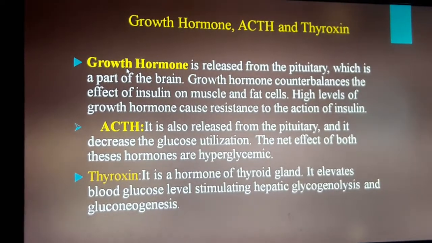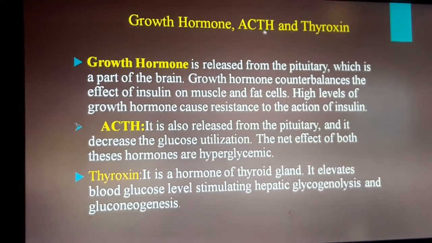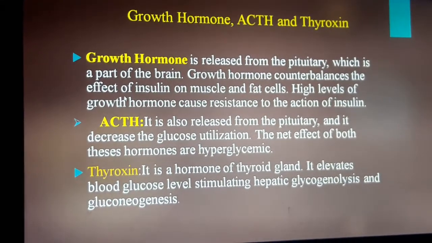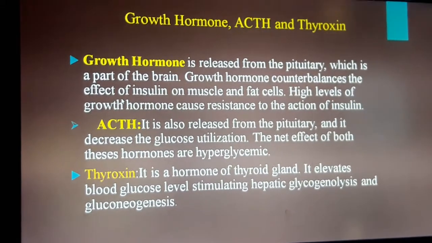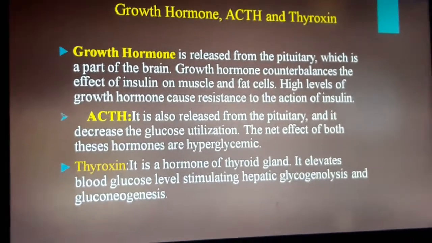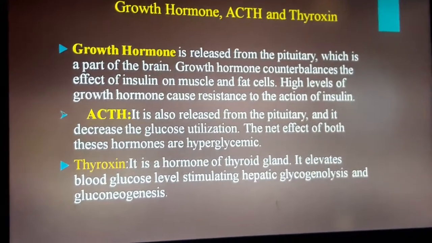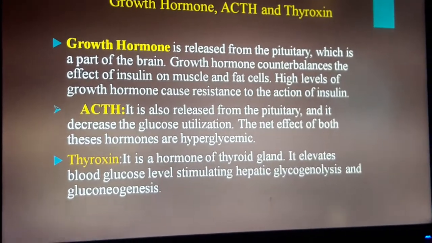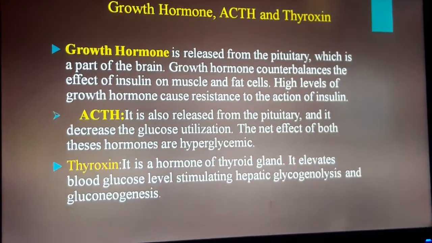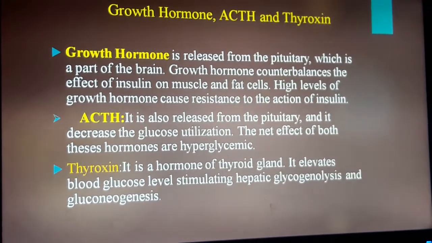Next, growth hormone, adrenocorticotrophic hormone and thyroxine. Growth hormone is released from the pituitary, which is a part of the brain. Growth hormone counterbalances the effect of insulin on muscles and fat cells. High levels of growth hormone cause resistance to the action of insulin.